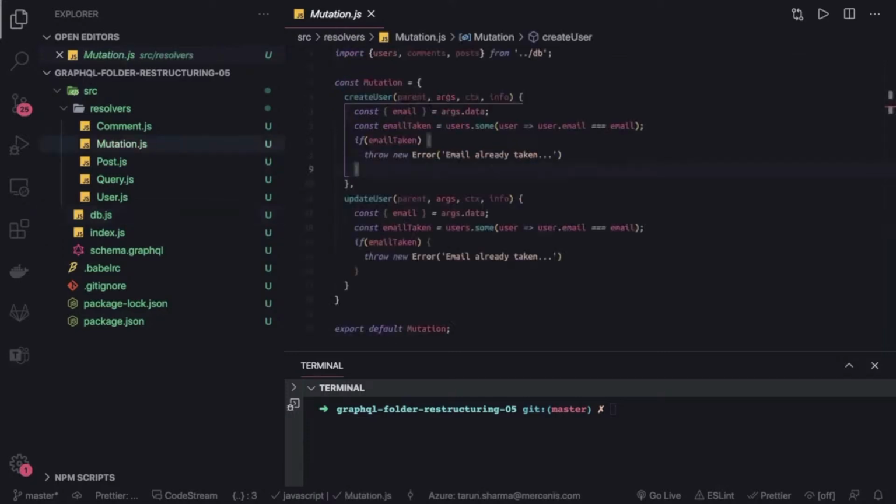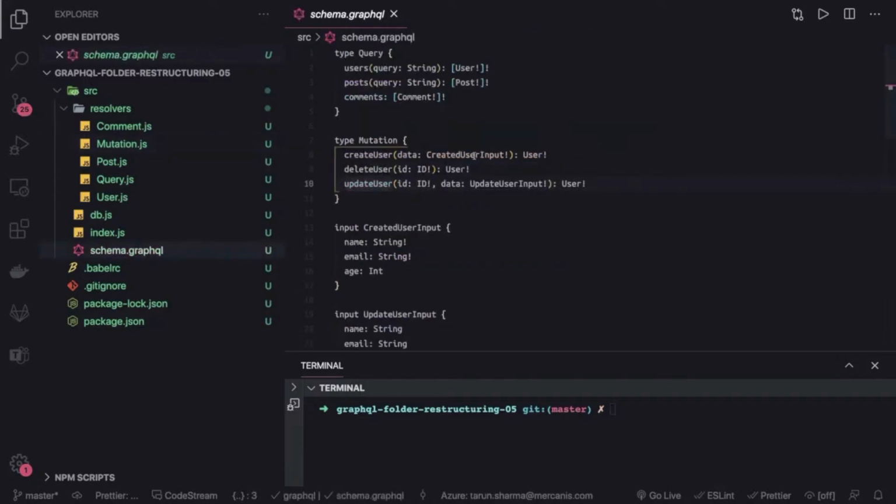Mutations are where we can talk about create user, update user, delete user, all these kinds of mutations, and it's all based on the payload. So first of all we will define our schema, like what should be the input for create user, update user, and delete user, right? So here we are talking about all the different mutations. First we are covering only the simple user operations.